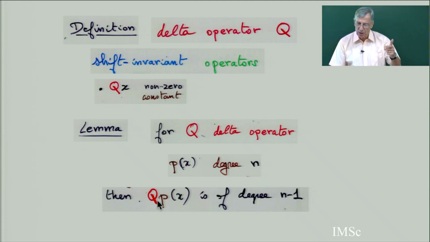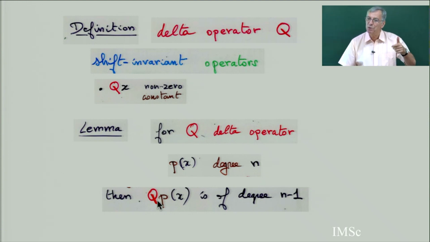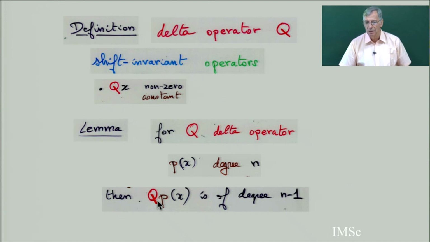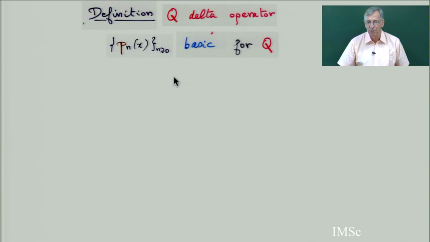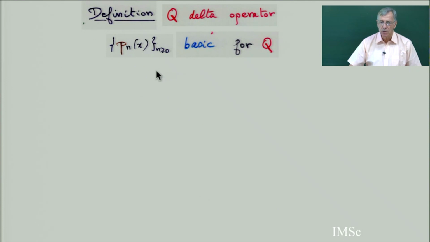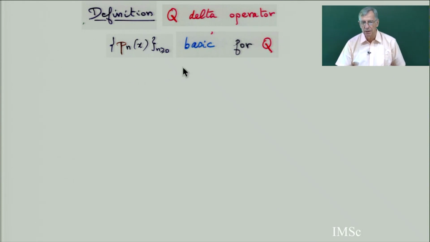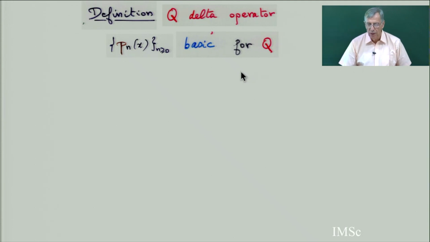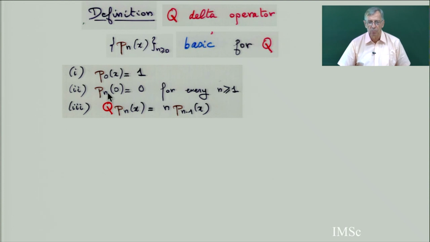So we have defined shift invariant. We have first binomial type polynomial, shift invariant operator, and then delta operator. And then another definition. If you take a delta operator, a sequence of polynomials P n of x is said to be basic for the delta operator Q if and only if you have the three following conditions.